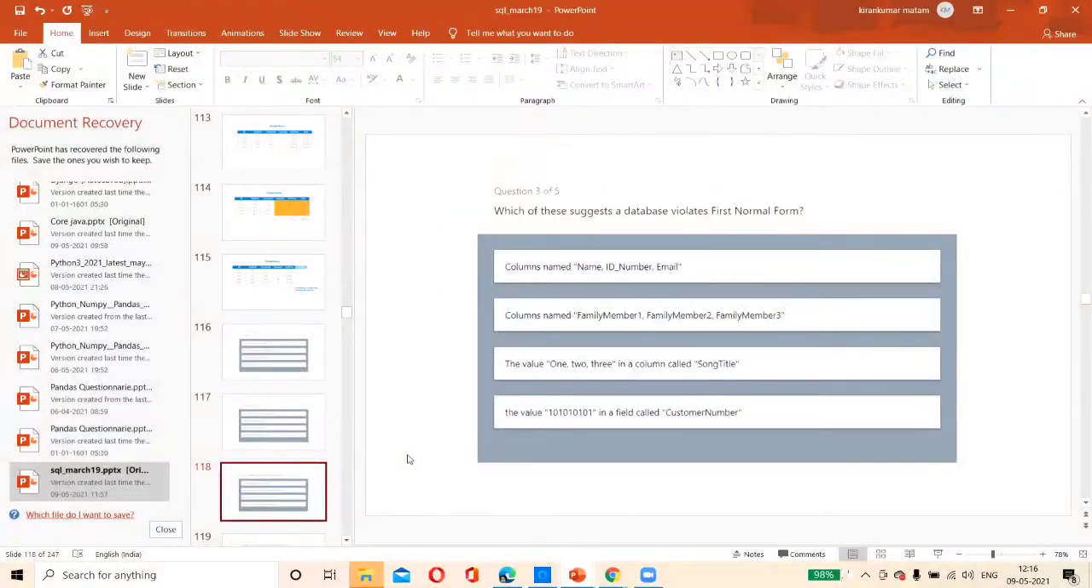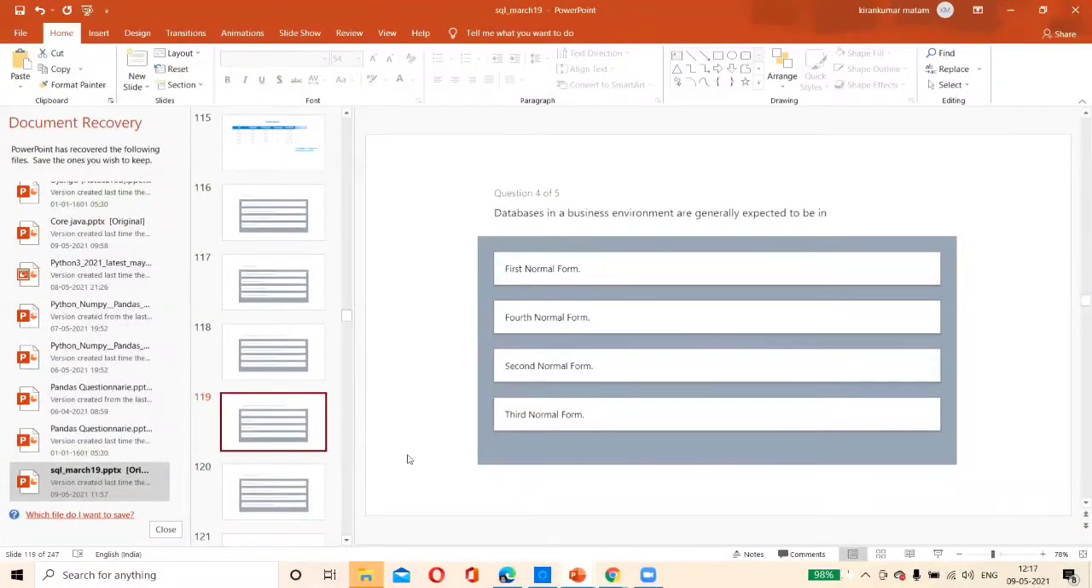Which of these suggests a violation of first normal form? Can you tell me which is violating first normal form? The third one, sir. Value 1, 2, 3 in a column. Song title, there are 3 data for that. Third one, sir. How about the second one? The second one will be okay. It will be a bifurcated one. So obviously that may be in first normal form.